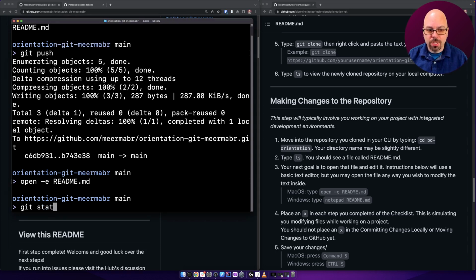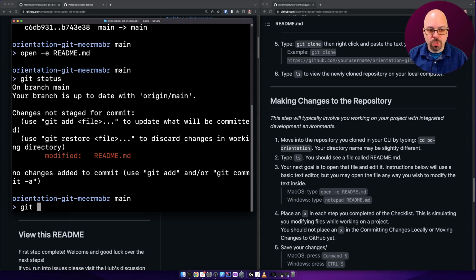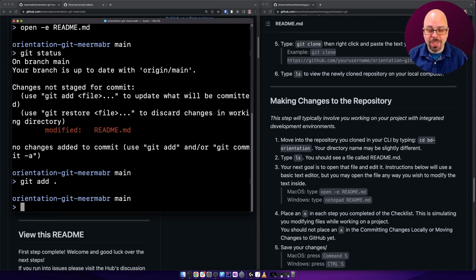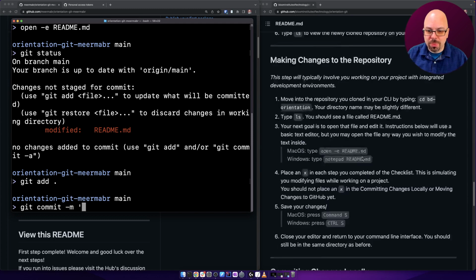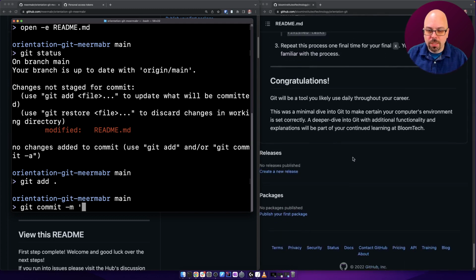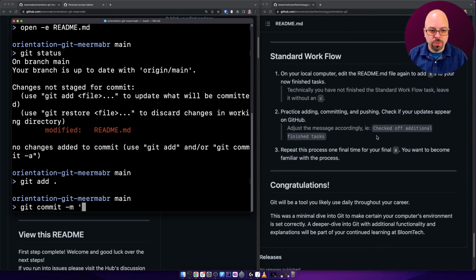My status should now show that there is a change. So I'm going to add those changes. I'm loading my friends into the airport. And then I'm going to commit. That's the one I want. And I'm going to say, let's see, there's a message specifically in here if you want to follow it directly. We're going to say 'checked off additional finished tasks'. Now you're going to notice that I actually use the single quote here instead of the double quote. It's fine. Both work, as long as they both end and start the same when you're typing it in.